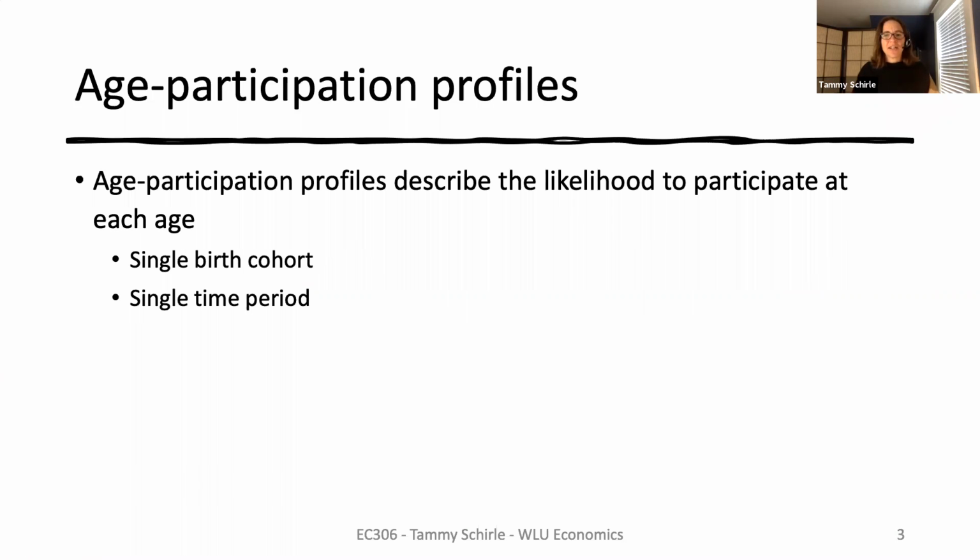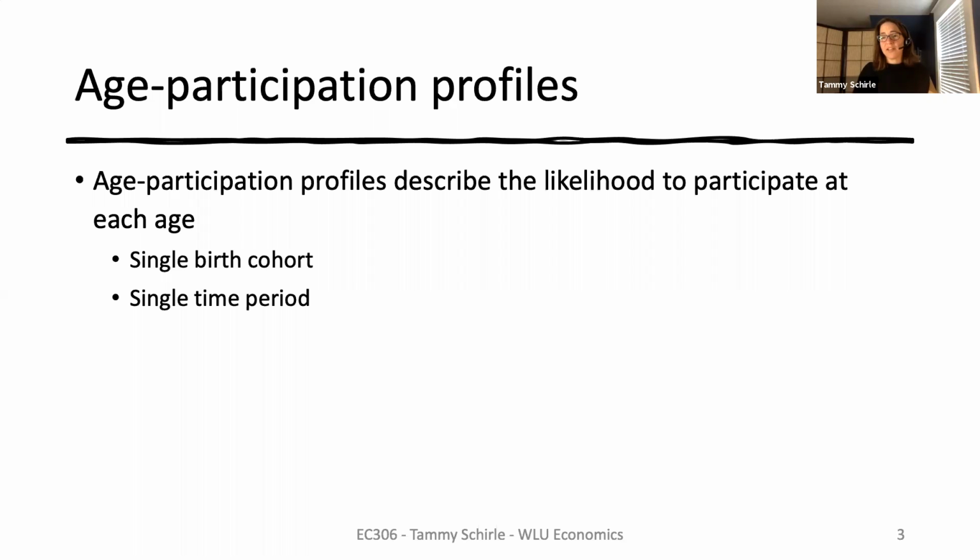There are many labor market outcomes we'd like to characterize over the life cycle, but one of the most common and simplest ways to describe labor supply is with the likelihood of participation at each age. When you think about a person's life cycle, it's important to think about following individuals and the people born around the same time as them over their lifetime.